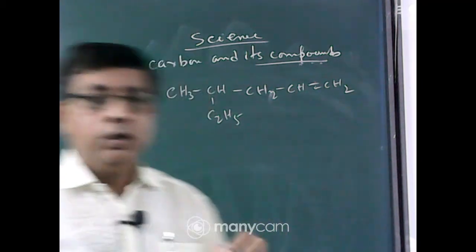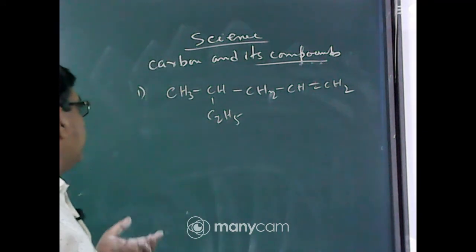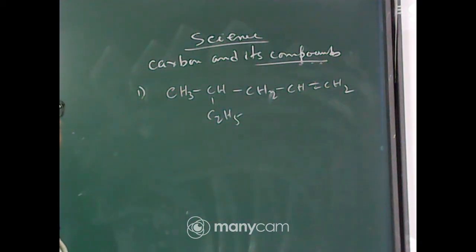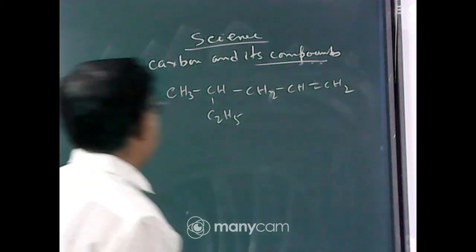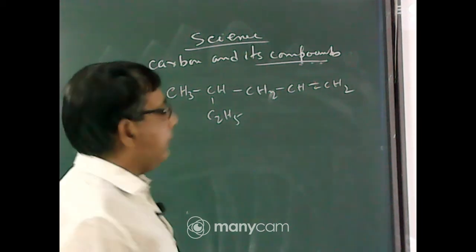What will be the root word? But or pent or hex or hept? How many carbon atoms are present in the longest chain? Five. Okay, no need to write. You have given the wrong answer. You first count seriously how many carbon atoms are present in the longest chain, not 5.